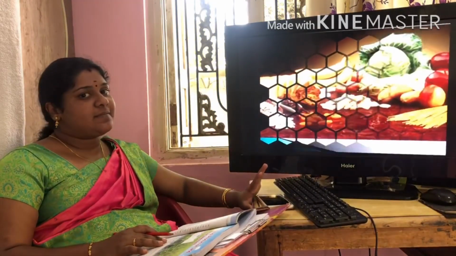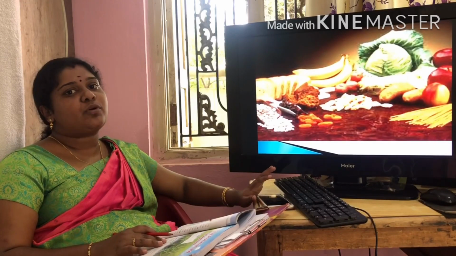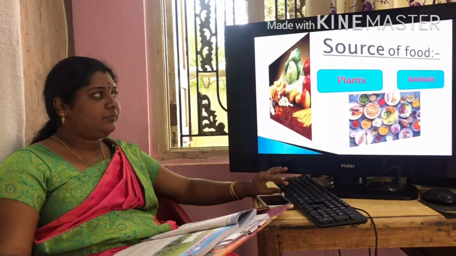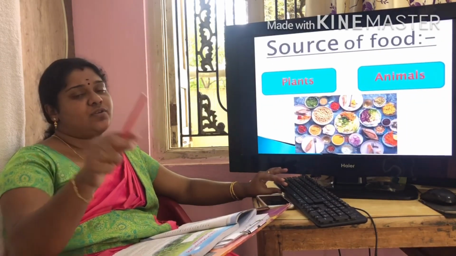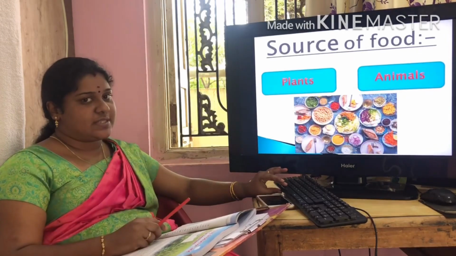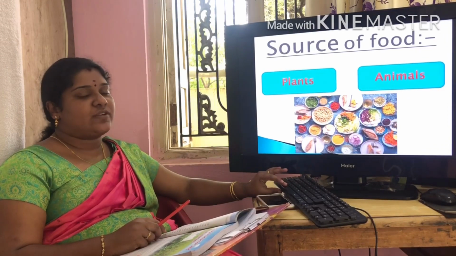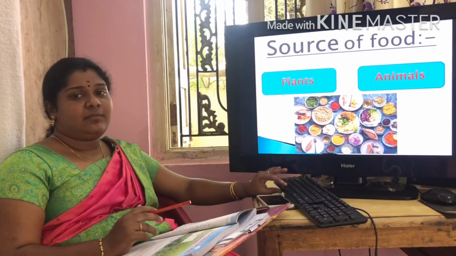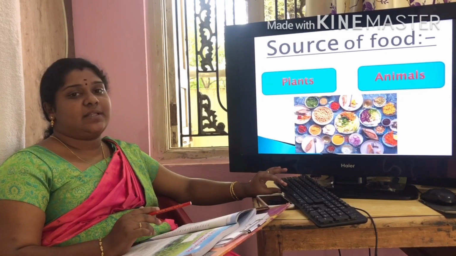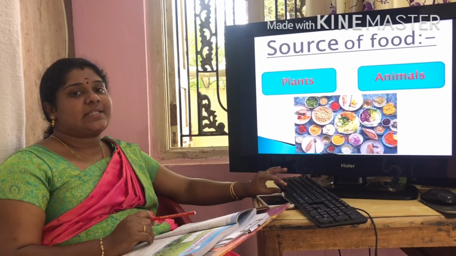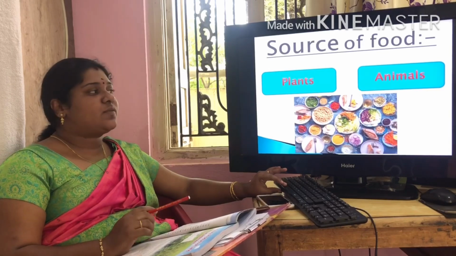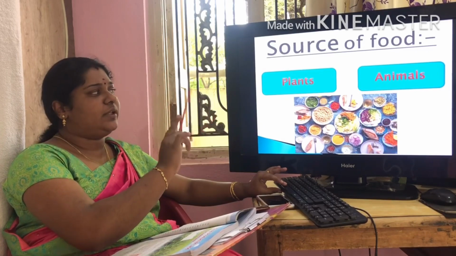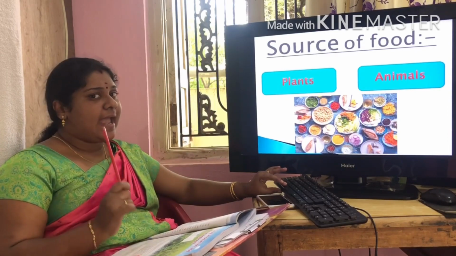All living organisms need food. Without food, it's not possible to live. Okay? Then, sources of food. There are two sources of food. We get food from two sources. The first source is plants. We get cereals, vegetables, and fruits from the plants, and we also get food from the animals. Which kind of food do we get from the animals? Eggs, meat, milk. These foods we get from the animals. That means there are two sources of food: first plants, and second animals.